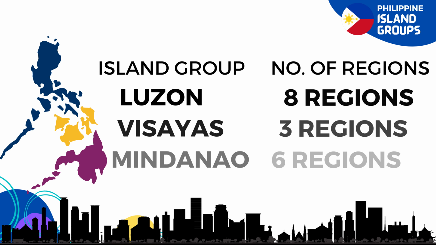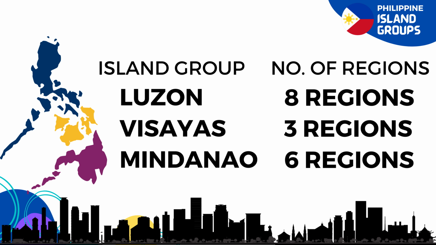The following are the island groups and component regions. For the Luzon Island group, there are 8 regions. For the Visayas Island group, there are 3 regions. And for the Mindanao Island group, there are 6 regions.